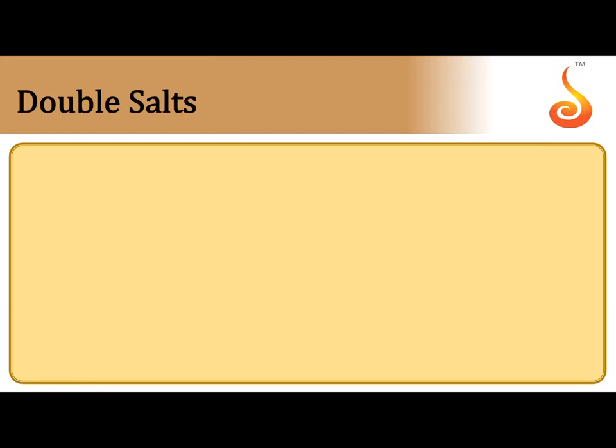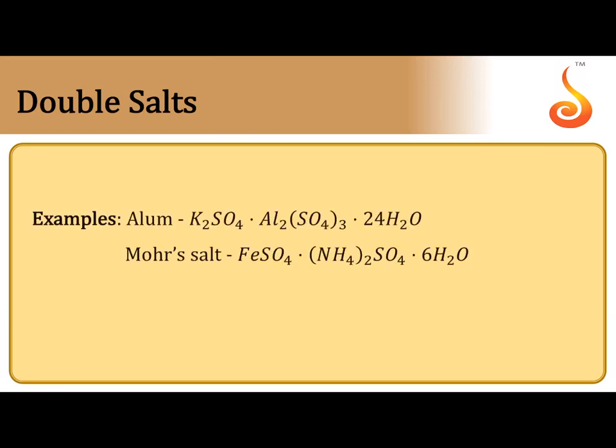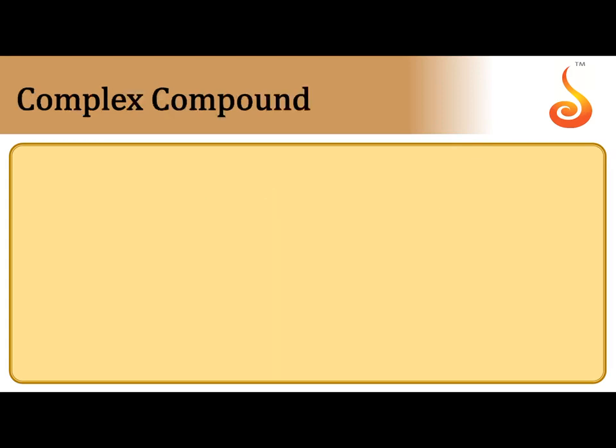Coming to the next topic, coordination compounds. Complex compounds and double salts. Double salts are formed by the combination of two salts, but when they are dissolved in water, they can produce all types of ions present in it. Potash alum can dissolve in water to give K+, SO4 2- as well as Al3+. All types of ions are produced, even Mohr's salt also.